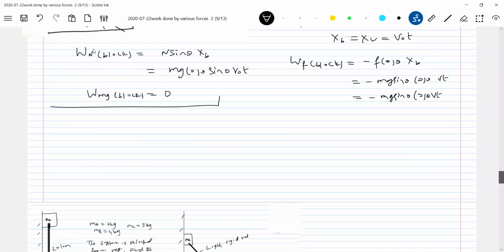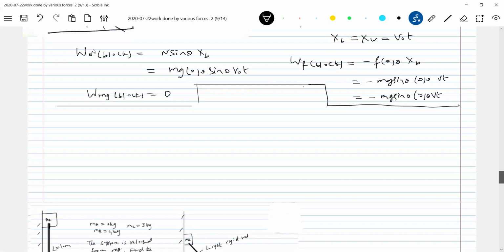Second case, mu is 0. What do you mean by mu 0? Smooth inclined plane.